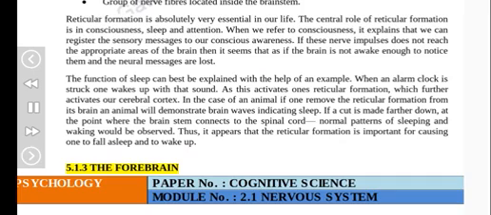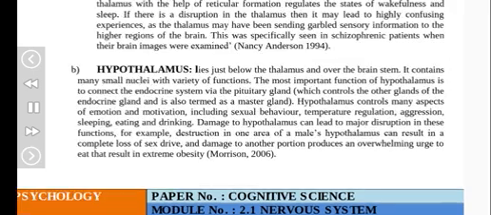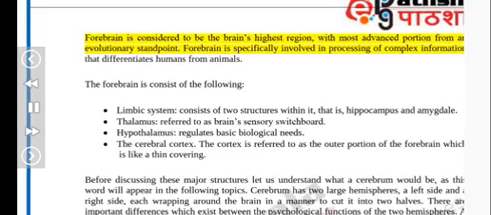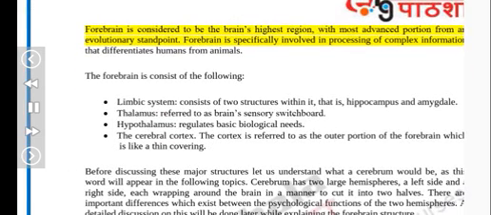5.1.3 The forebrain. Psychology paper number. Cognitive science. Forebrain is considered to be the brain's highest region, with the most advanced portion from an evolutionary standpoint. Forebrain is specifically involved in processing of complex information that differentiates humans from animals. The forebrain consists of the following.